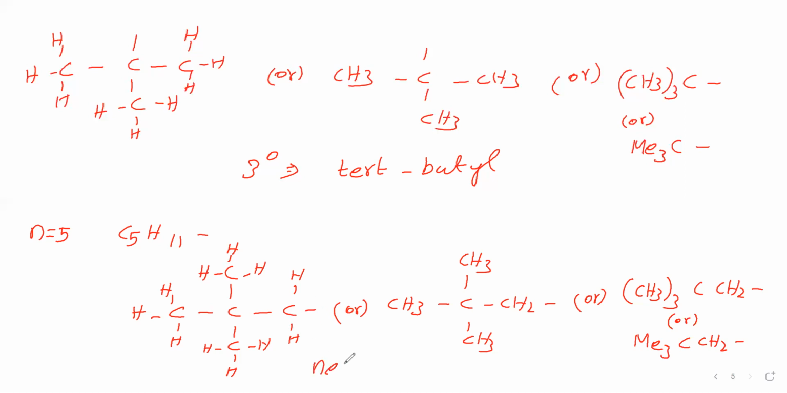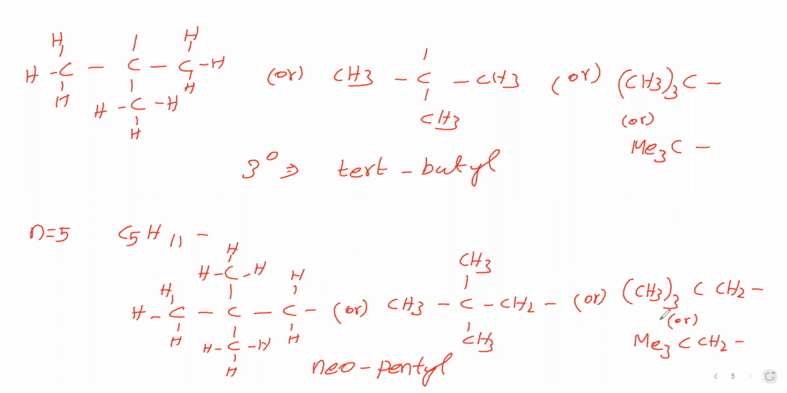Therefore, we can call this as neo. Neo means quaternary carbon will be there. That quaternary carbon directly linked with the primary carbon. This carbon is looking for another atom to make a bond. This is called neo. Then totally 5 carbon atoms are there. Therefore, pent we can say and YL we will include. So the name of this one is neopentyl. Neopentyl is the name of this compound.